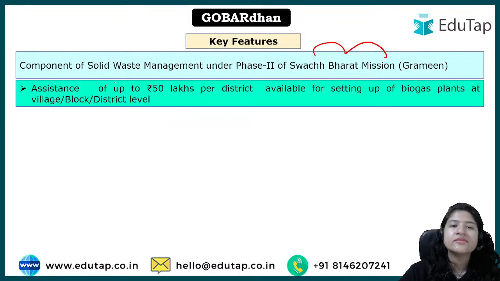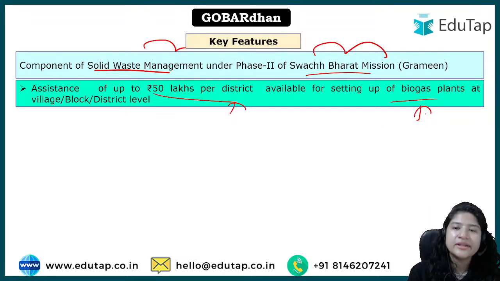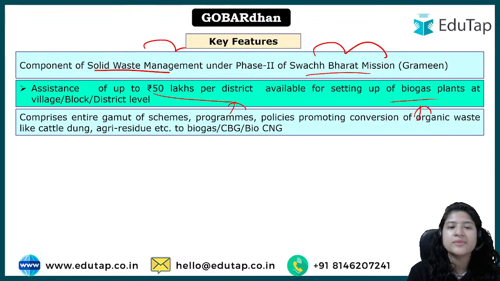And for that reason, ठीक है, जो solid waste management का एक component है under the phase 2 of स्वच्छ भारत mission, ठीक है, उसके under 50 lakh per district will be provided to set up these biogas plants, right? So what does it mean? It means that other schemes would be involved, the funds will be utilized, right? इसमें जैसे अभी हम आगे देखेंगे, in the further points we will see how under the agriculture infrastructure fund scheme also you can go and take a loan and you will get it at a subsidized rate, right? Because the main aim of the government is to synchronize all the schemes that we have to have a much better output, ठीक है?